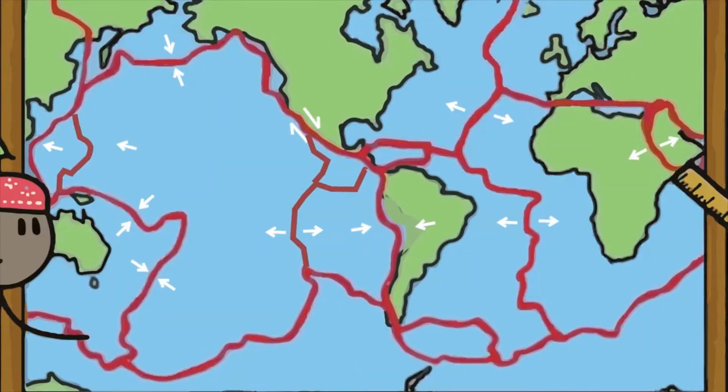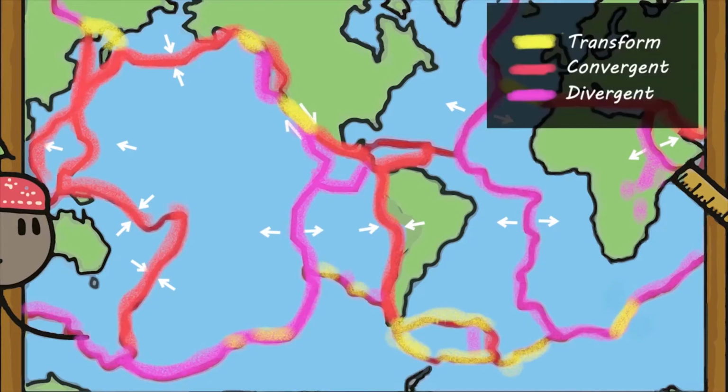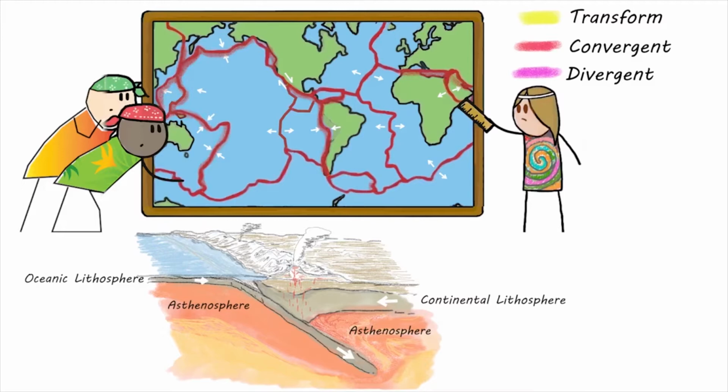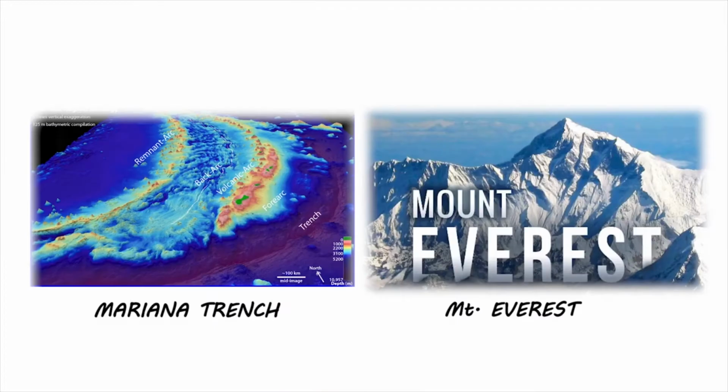Plates can move towards or away from each other, and they can also slide past each other. The different kinds of movement between the two plates creates different landscapes and forms different plate boundaries. There are 3 types of plate boundaries. Convergent plate boundaries occur where 2 plates move toward each other. These are where the highest and the lowest places on Earth can be found, such as Mount Everest and the Mariana Trench.